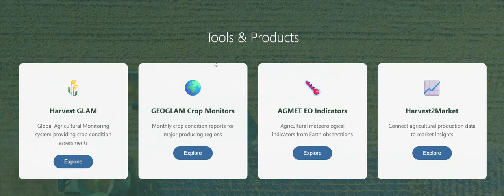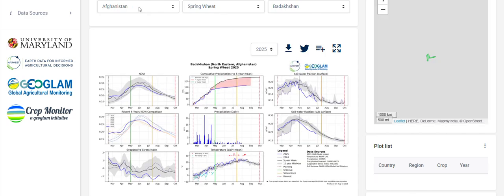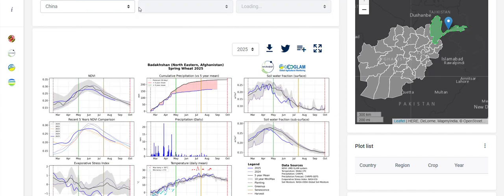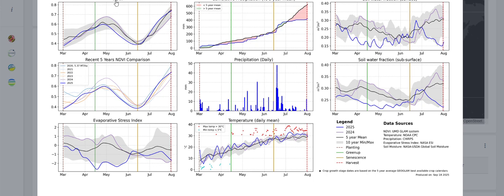Now let's go for the third part, which is EGMET. We have also used this for our data collection. Here we can search the country and see the data graph of how that is happening. Let's search China, for example. Let's take maize. Any region is fine. We can also zoom in on this and see the graph and the data, and the recent 5-year comparison of NDVI and the soil water fraction, etc.